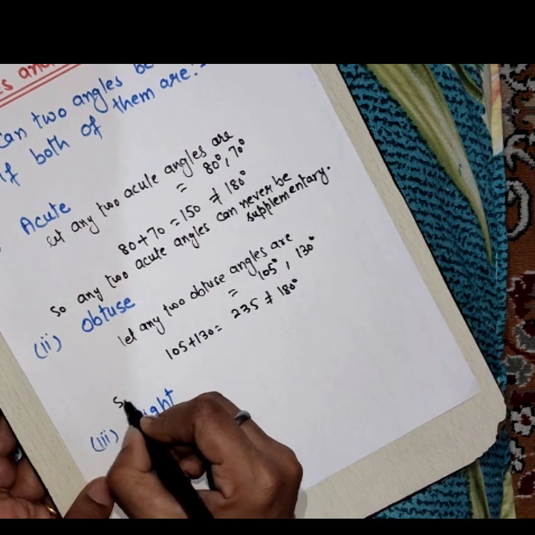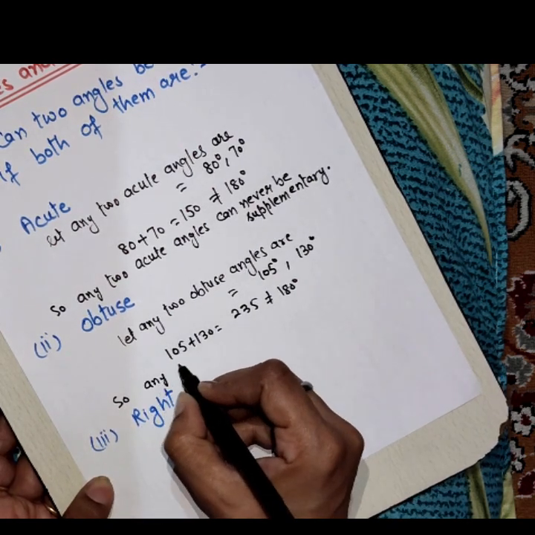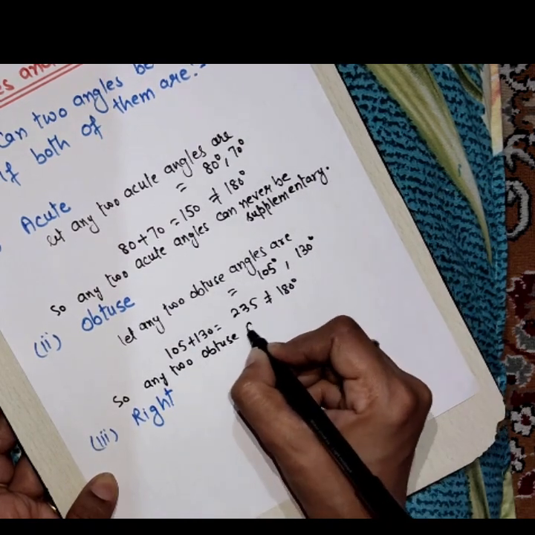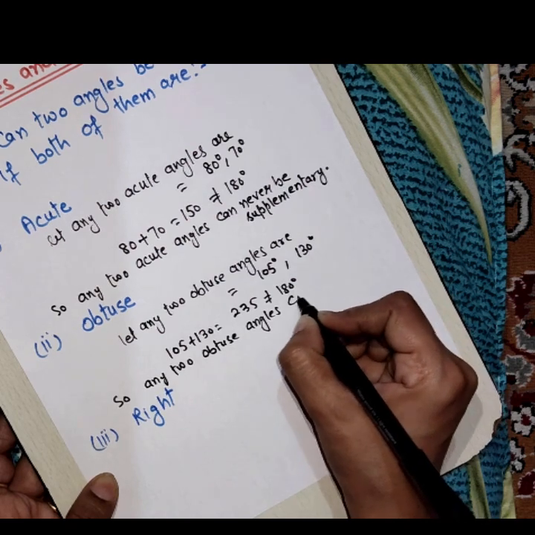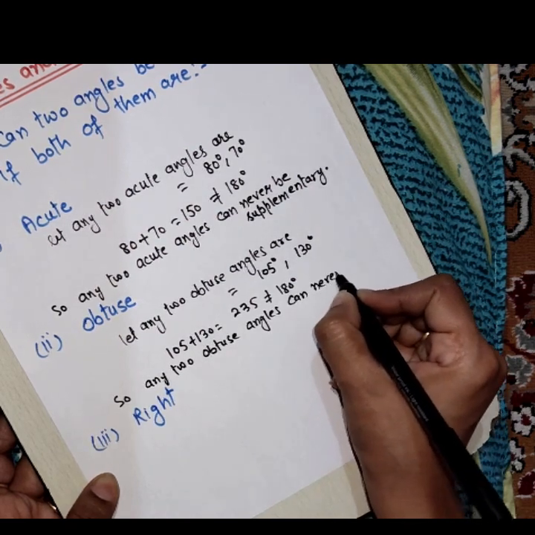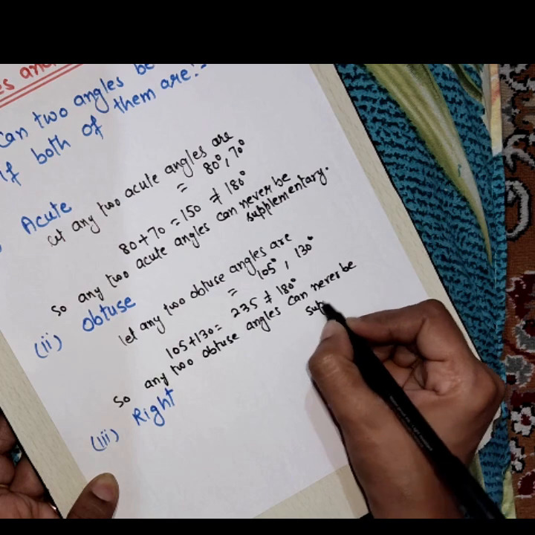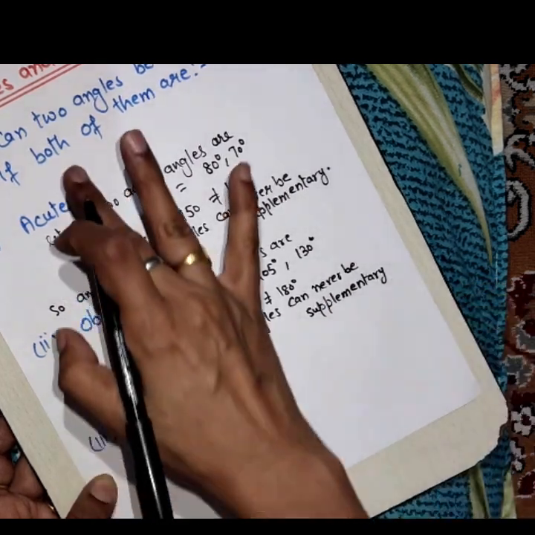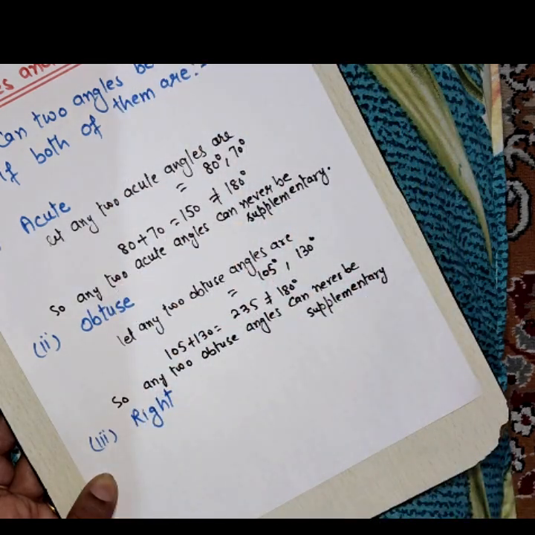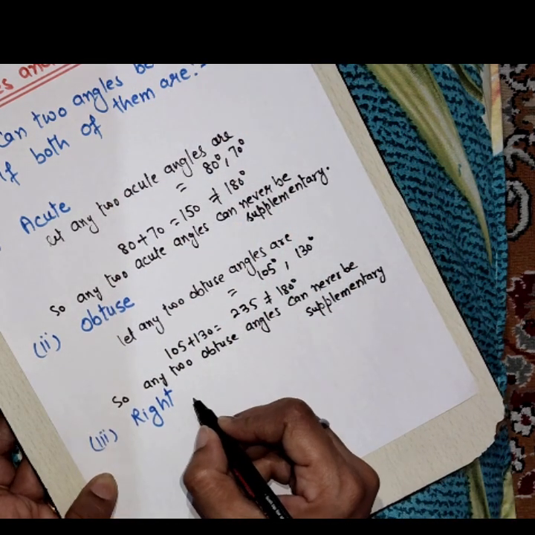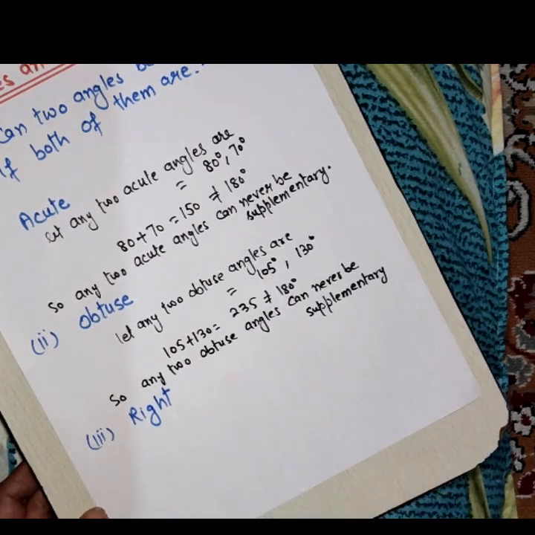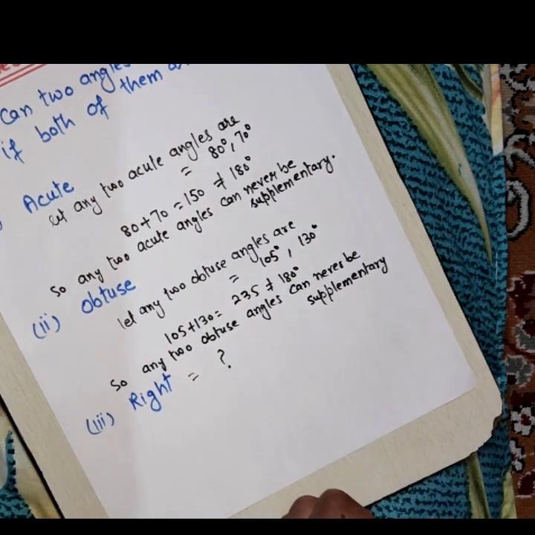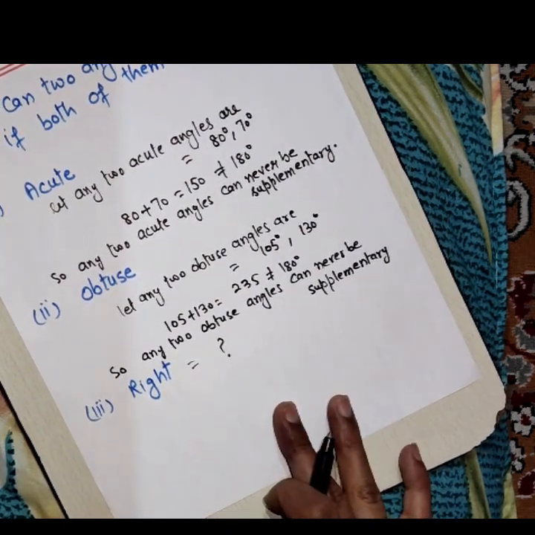So we can say that any two obtuse angles can never be supplementary. Now next is, can two angles be supplementary if both of them are right angles? What are right angles? Right angles are equal to 90 degrees. So do it yourself and answer this one in the comment box.